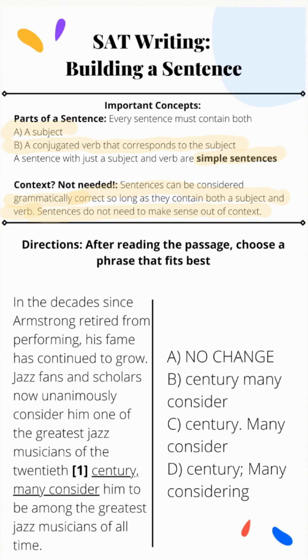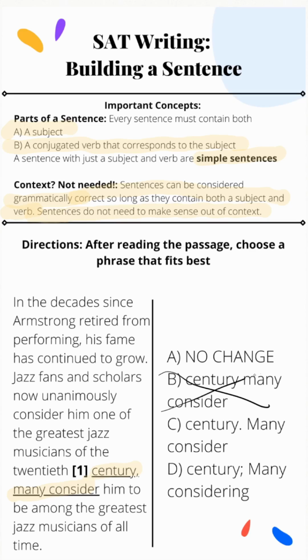In the decades since Armstrong retired from performing, his fame has continued to grow. Jazz fans and scholars now unanimously consider him one of the greatest jazz musicians of the 20th century. Many consider him to be among the greatest jazz musicians of all time. Let's think about this for a little bit. Clearly, there's some sort of break in the sentence or creation of a new clause, whether independent or dependent. So we can get rid of B right off the bat.